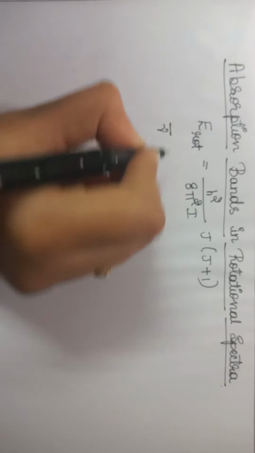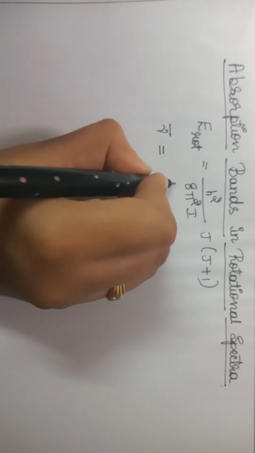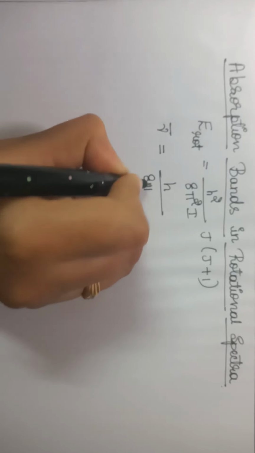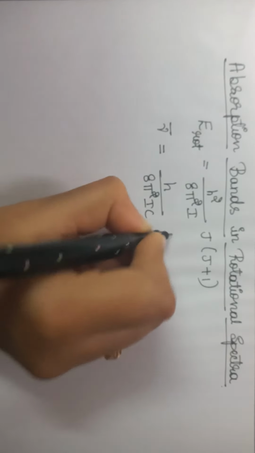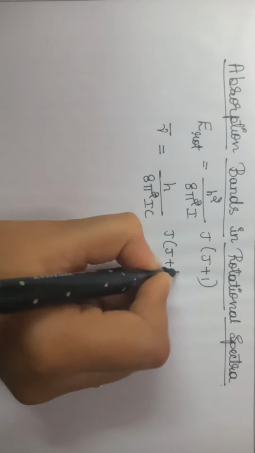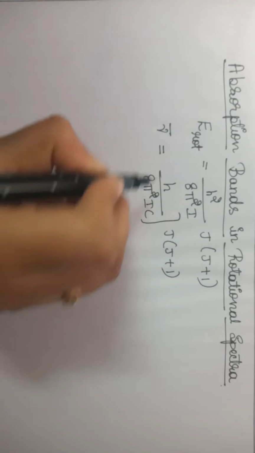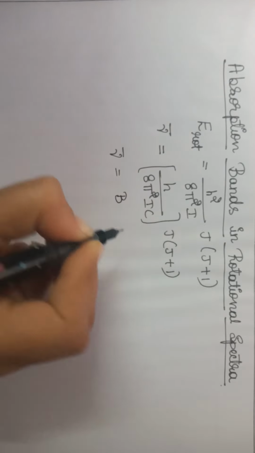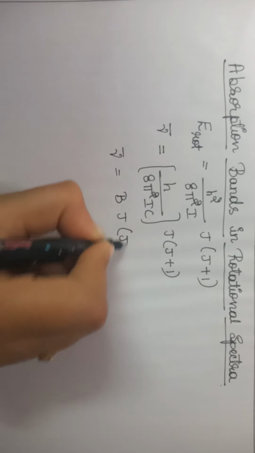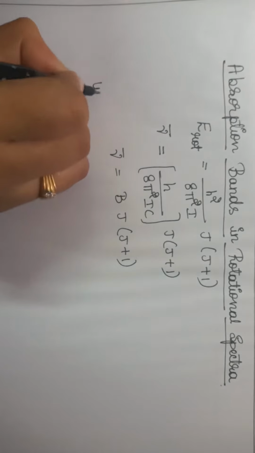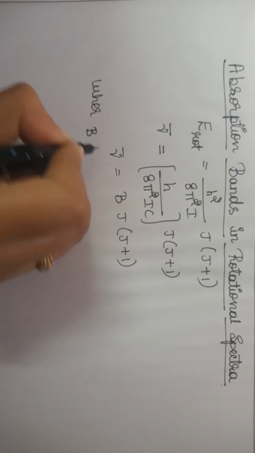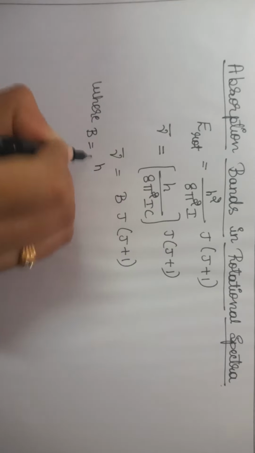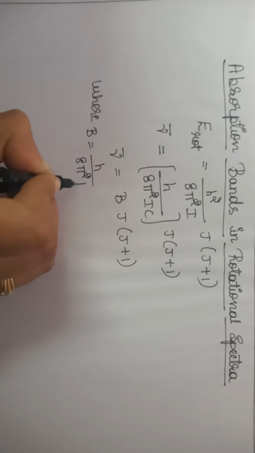Also we have calculated in terms of wave number, that is h by 8 pi square IC j into j plus 1. So here I am considering this as a constant, and I am replacing it by a capital B, j into j plus 1, where B is equal to h by 8 pi square IC.